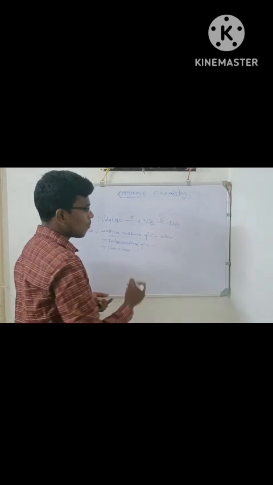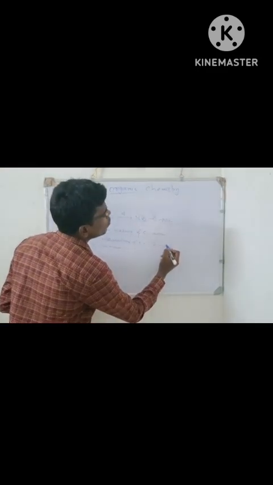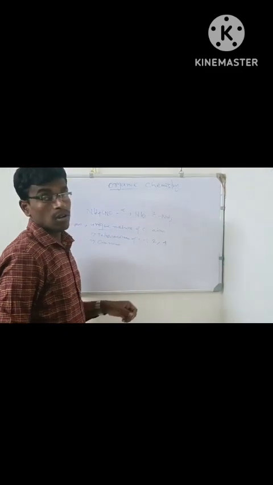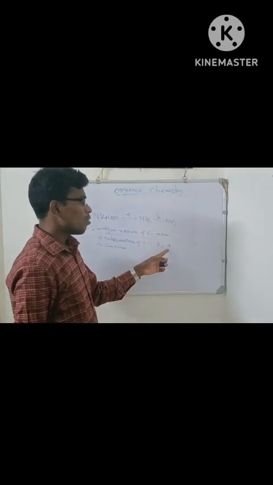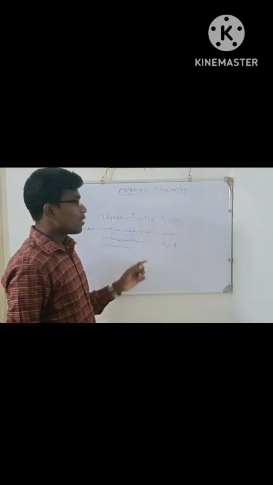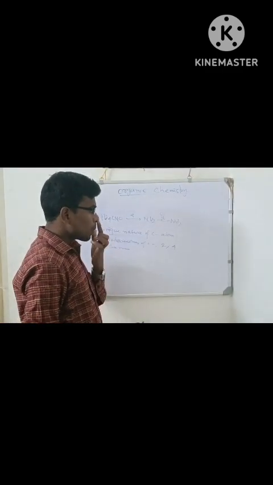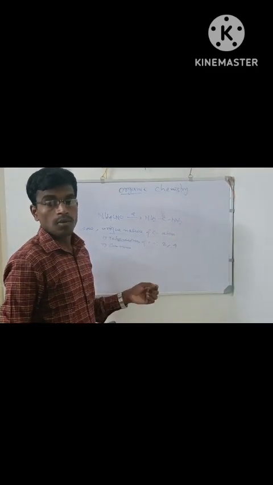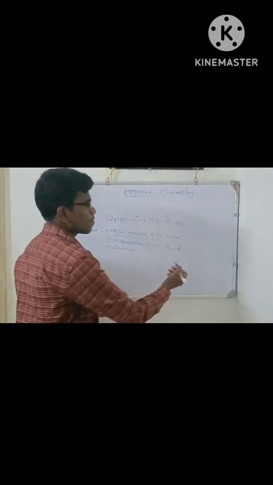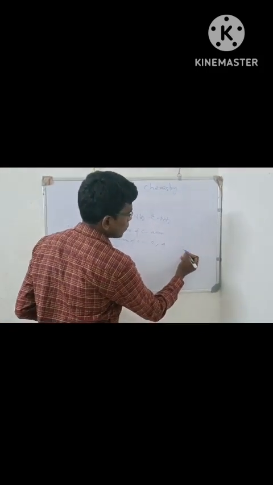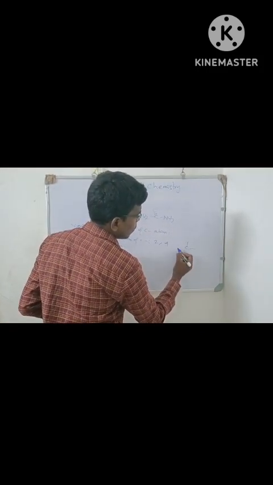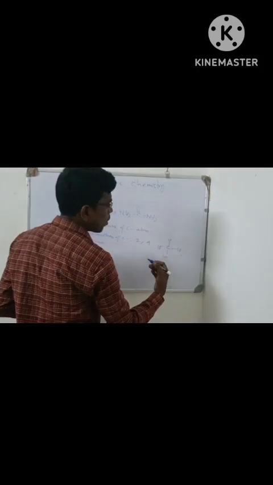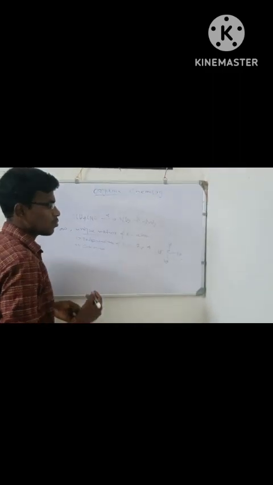Tetravalency of carbon atom. Carbon has electronic configuration 2, 4. In the outer shell, it has 4 odd electrons. It forms covalent bonds with 4 other atoms, like in methane, CH4. With another atom also, it forms covalent bonds.